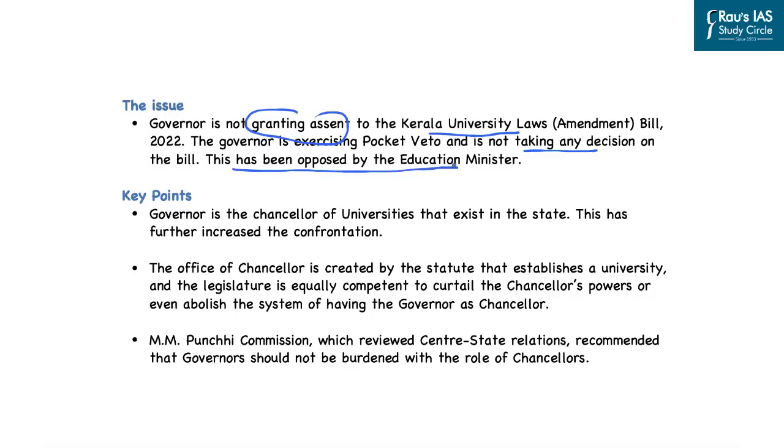Now, normally we are aware that for a bill to become an act, the assent of the governor is required. In this case, the Kerala State Legislative Assembly has sent this bill related to Kerala University laws to the governor for assent. However, the governor is not taking any decision on this particular bill. Normally, if the governor does not want to give assent to this bill, he can return it to the Legislative Assembly for reconsideration. However, the governor is not doing so.